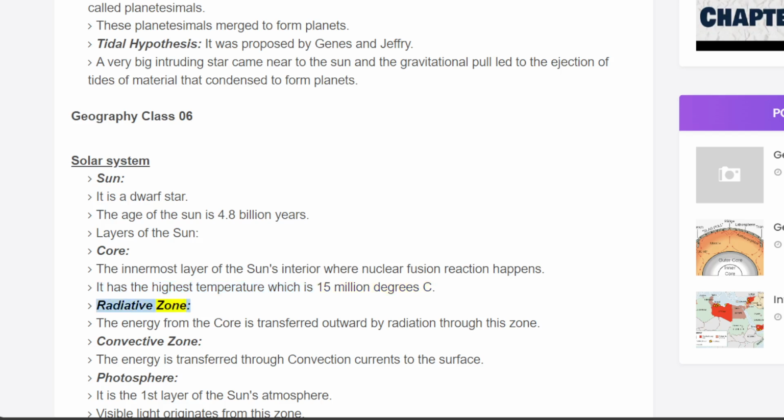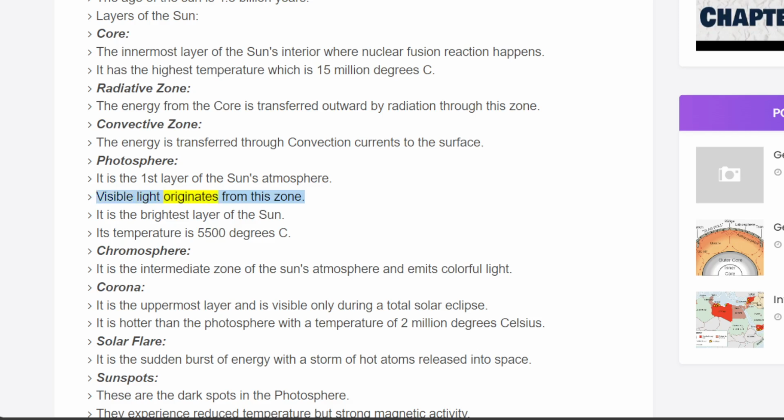Radiative zone. The energy from the core is transferred outward by radiation through this zone. Convective zone. The energy is transferred through convection currents to the surface. Photosphere. It is the first layer of the Sun's atmosphere. Visible light originates from this zone. It is the brightest layer of the Sun. Its temperature is 5,500 degrees Celsius.